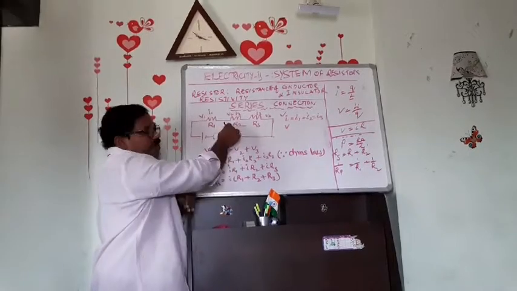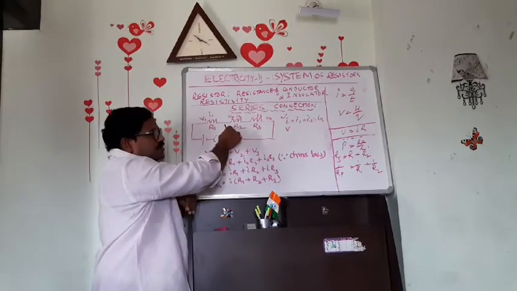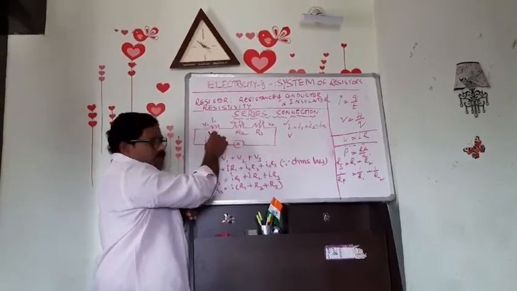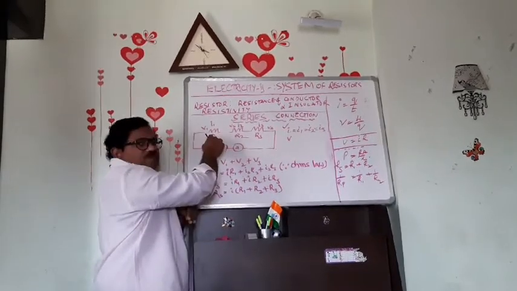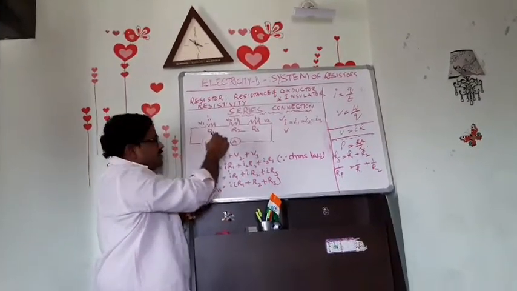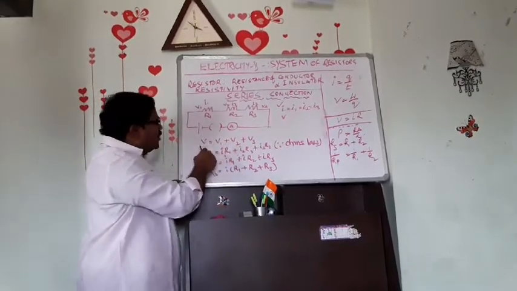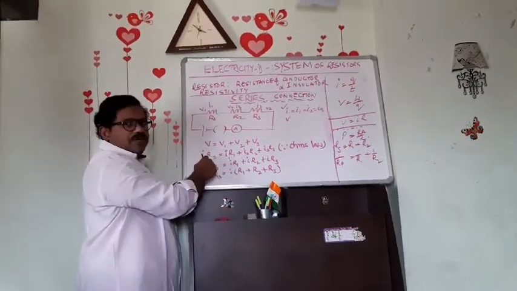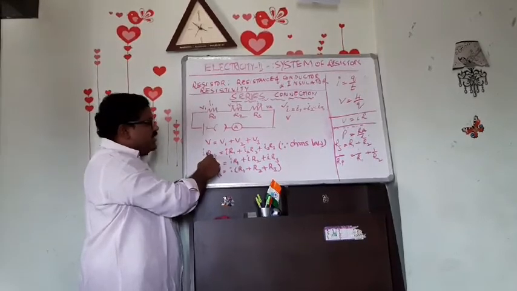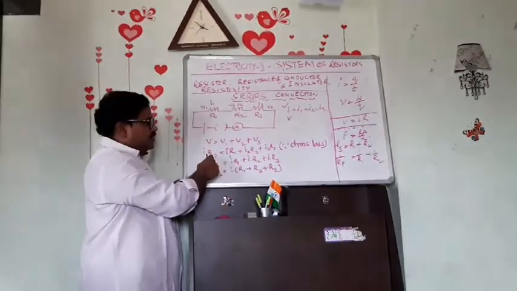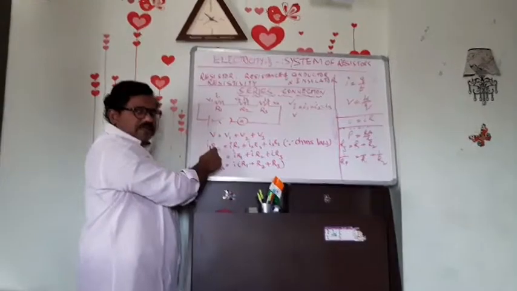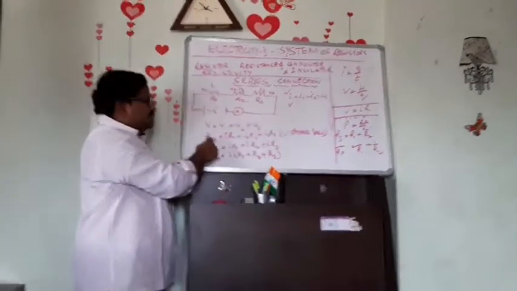V2 is the potential difference between two terminals of resistor 2, and V1 means potential difference between two terminals of resistor 1. So when we know that V equal to IR, we substitute here V equal to IRS. S refers to series connection, the total resistance in series connection. That's why we are telling it as IRS.